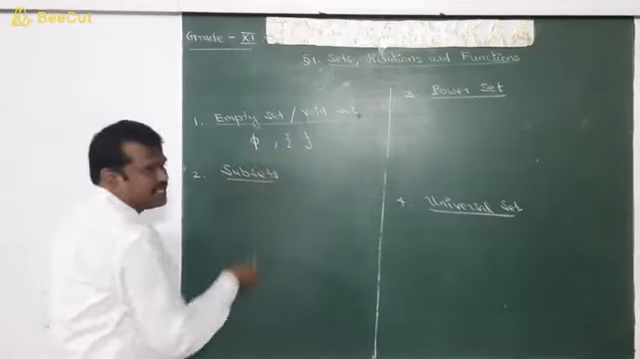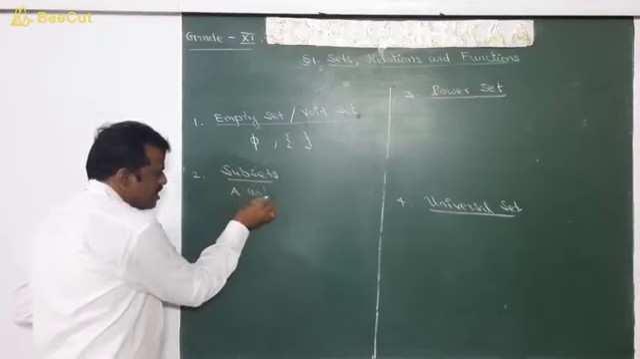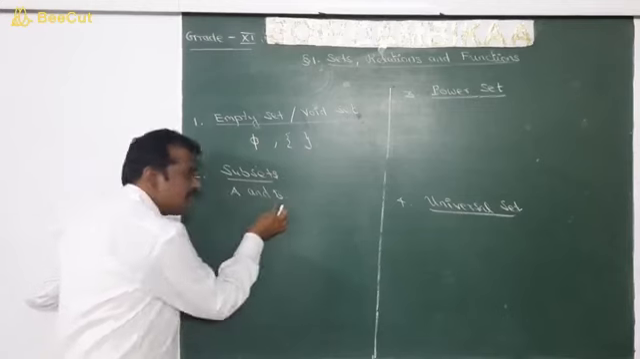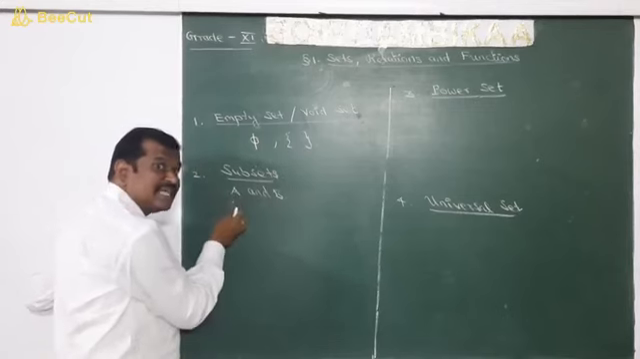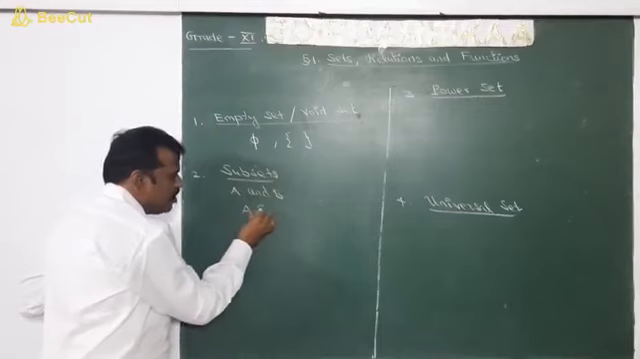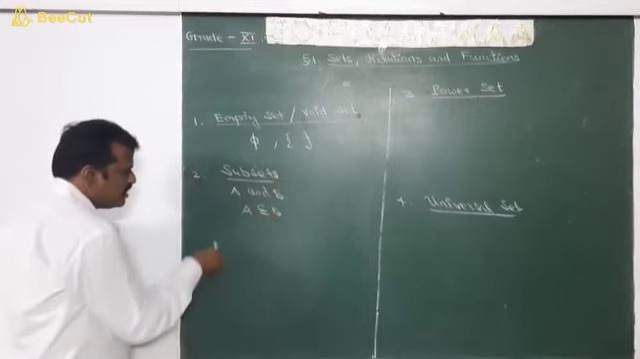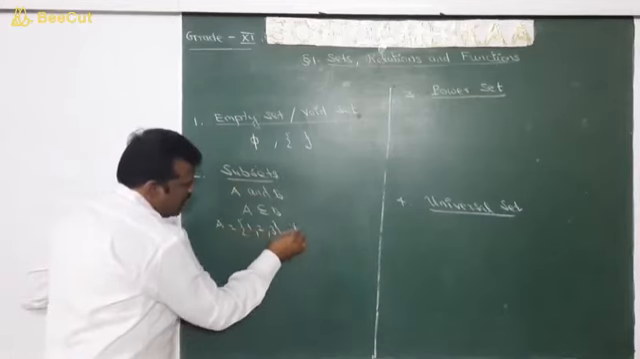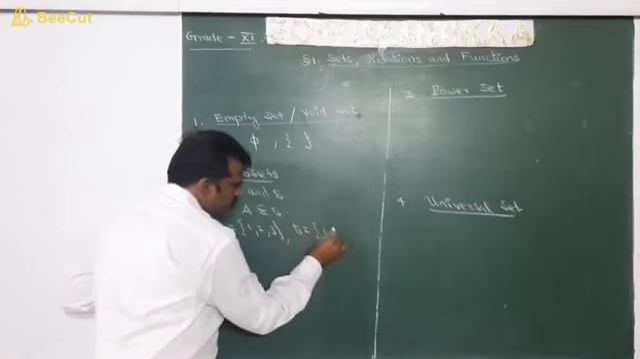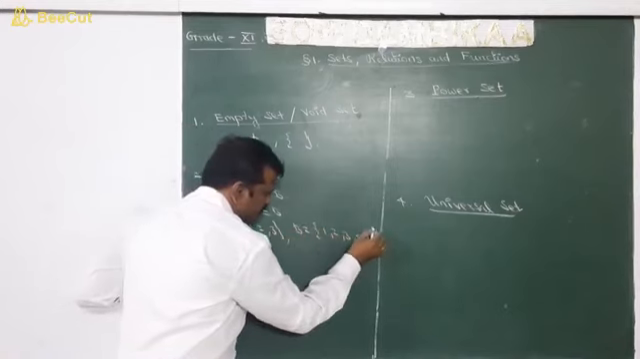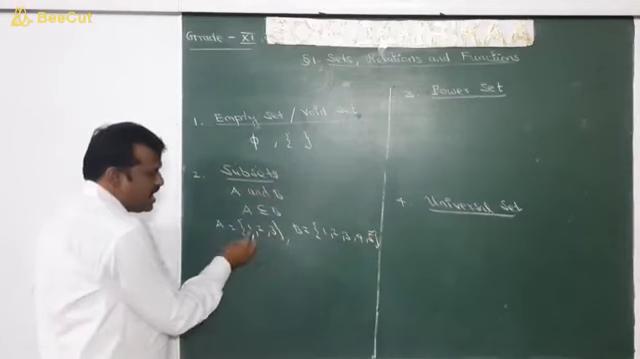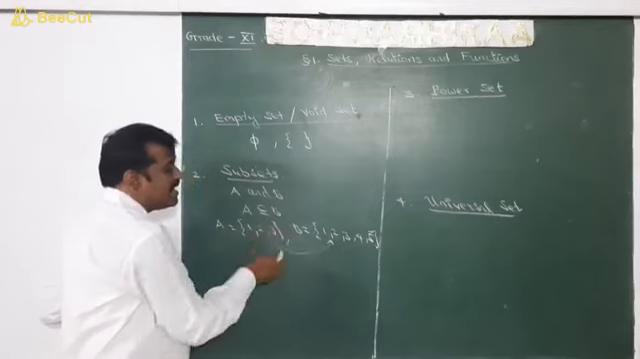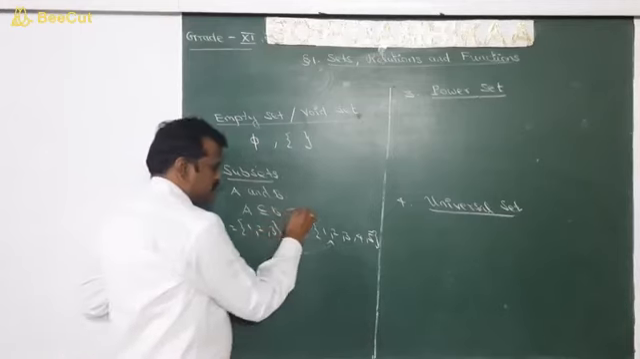So next, subsets. Consider two sets capital A and capital B. If every element of capital A is again an element of capital B, then A is called a subset of capital B. Shall we have an example? A is equal to 1, 2, 3 and B is equal to 1, 2, 3, 4, 5. So every element of A is again an element of B. So here A is called a subset of B, whereas B is called superset.